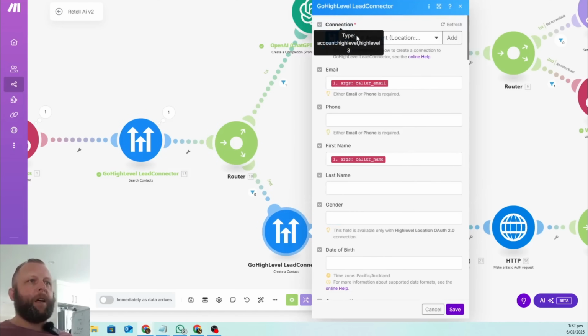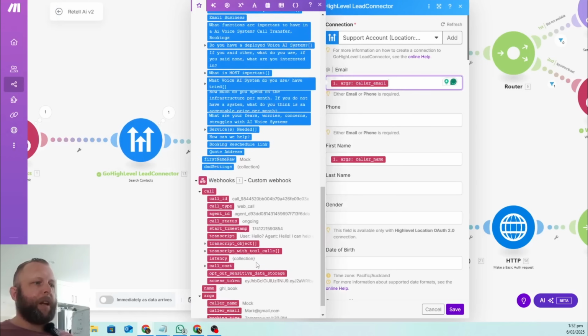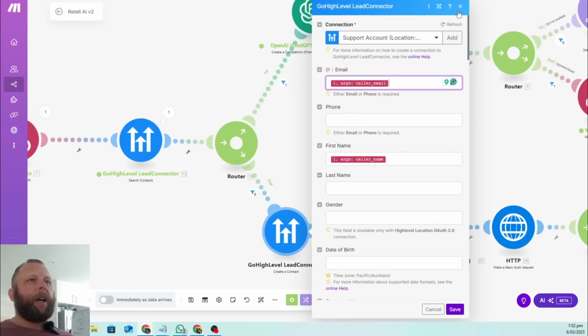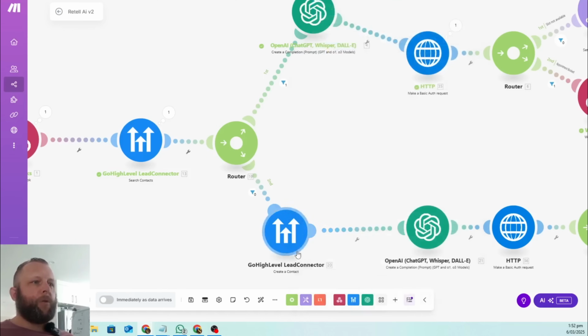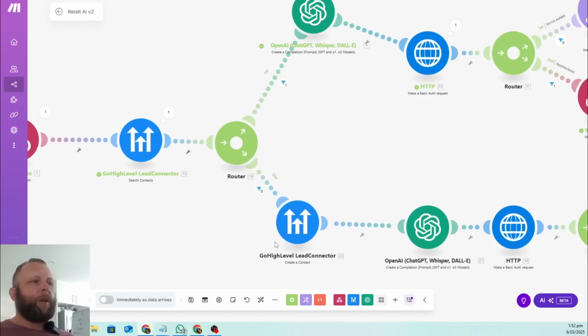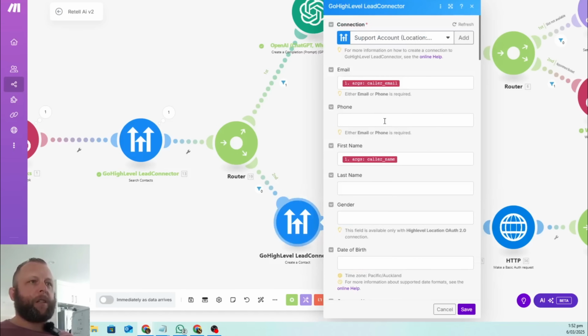So come in here, we are going to go to Highlevel, it's a create a new contact module. We are going to create a new contact with that email address, again, that we find from the webhook all the way over here. So contact ID and email address, we're all going to put it in here and here. And then we're going to create a new Highlevel contact in here. Easy, right? So now we know that this person in here is an actual contact. So now we're going to go and do the rest of it.